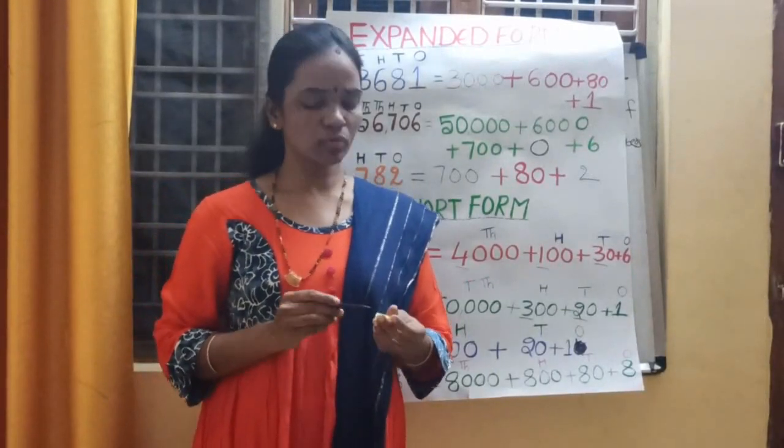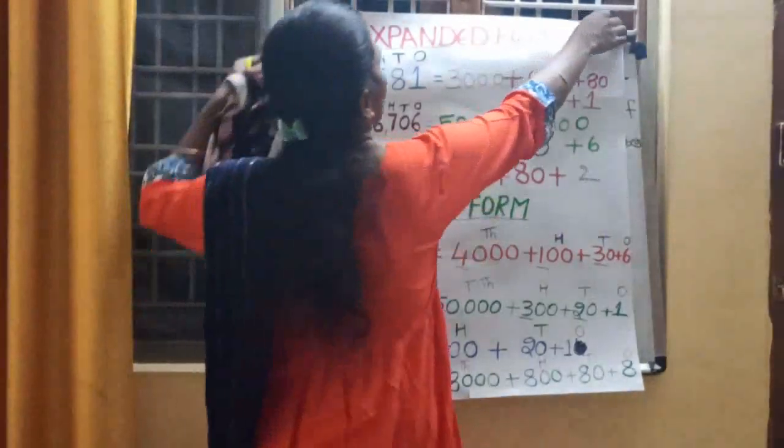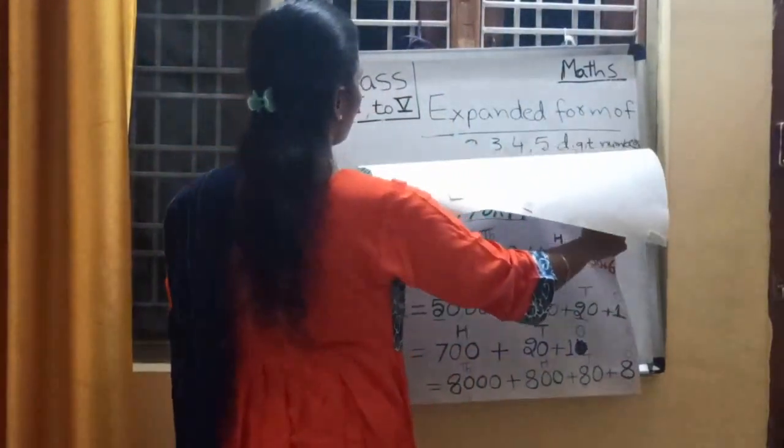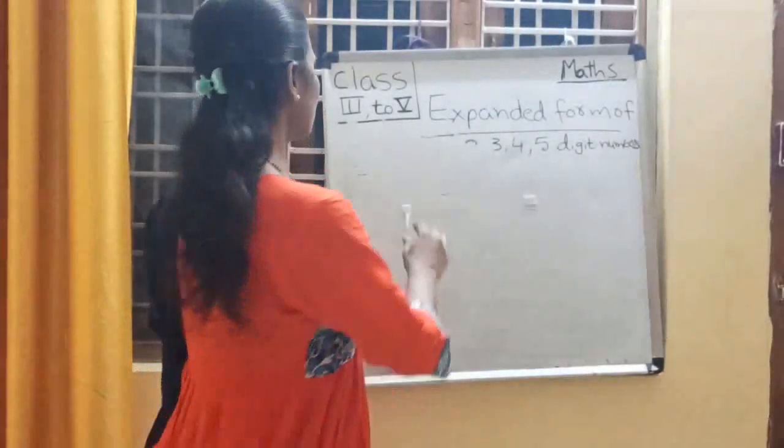Now I want to give you homework. Quickly note it down. Homework.